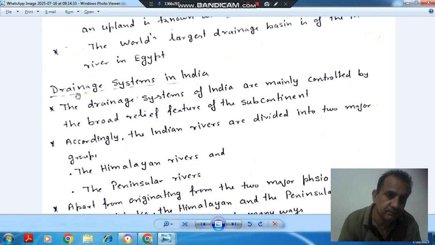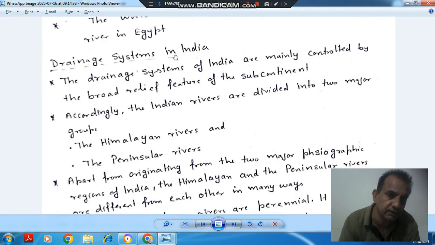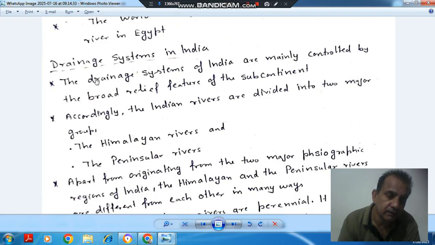And the next topic is drainage systems in India. The first point is: the drainage systems of India are mainly controlled by the broad relief features of the subcontinent. Relief features are soil, land, like that.